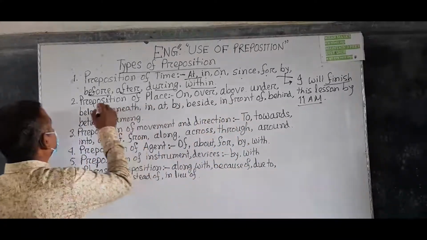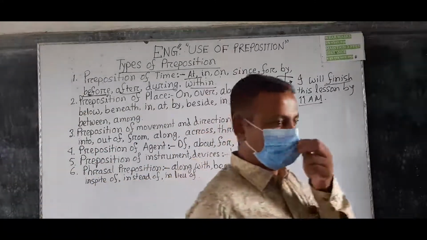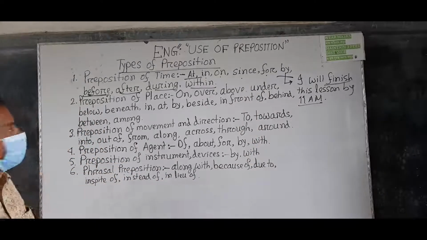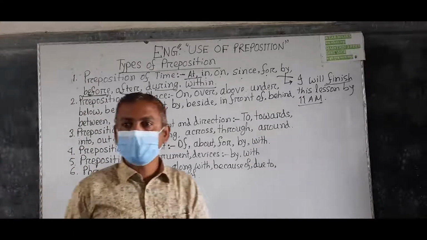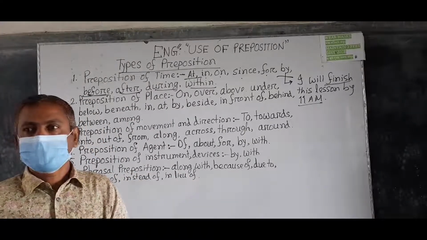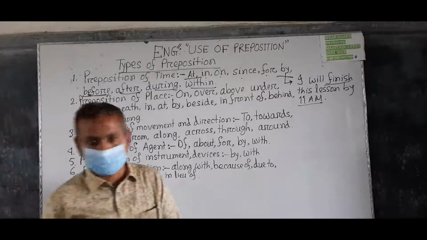So now, when to use before? I am telling you the use of before. You can use before a prior time, a prior period of time.